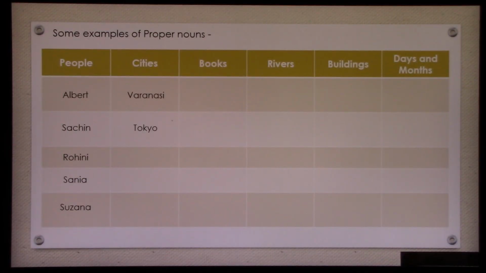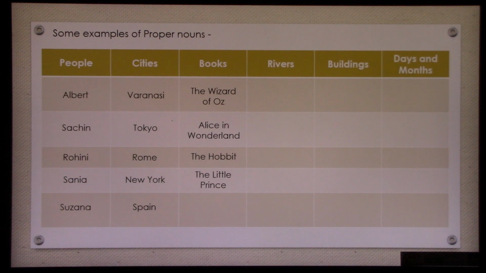Varanasi, Tokyo, Rome, New York and Spain. Let us move forward to books. The Wizard of Oz, Alice in Wonderland, The Hobbit, The Little Prince and The Very Hungry Caterpillar.